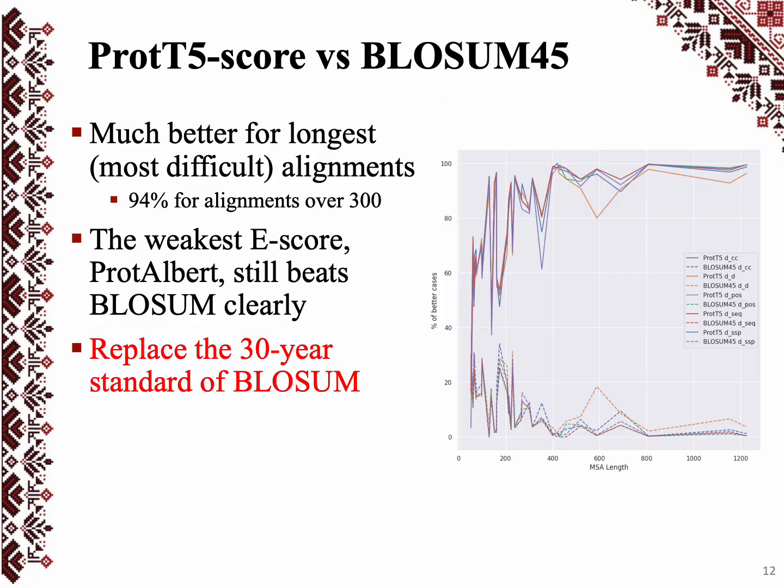This is averages, but we can look at the number of tests where Pro-T5 is better, and this is plotted here, where this is increasing alignment length, and we see that for the longer alignments, which are also the most difficult ones, the Pro-T5 score is better than Blossom in almost all test cases. Actually 94%. Blossom is 4% and 2% is a tie.